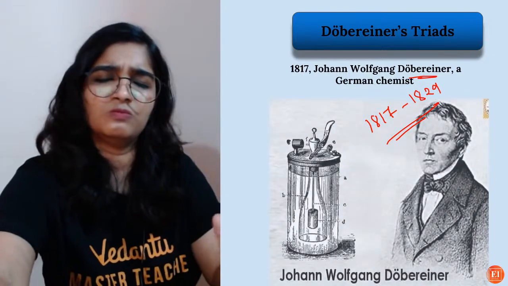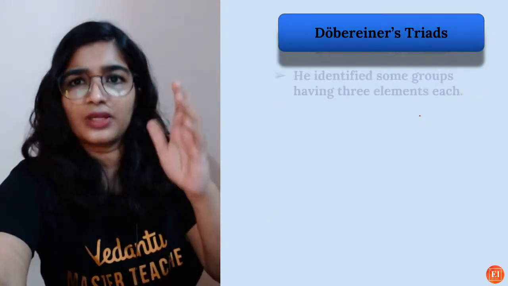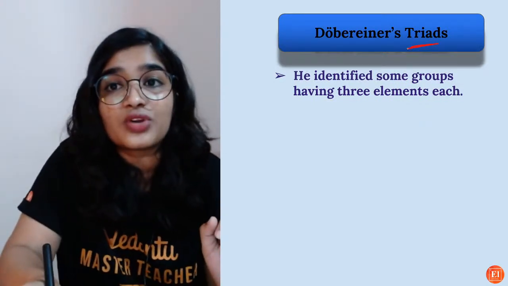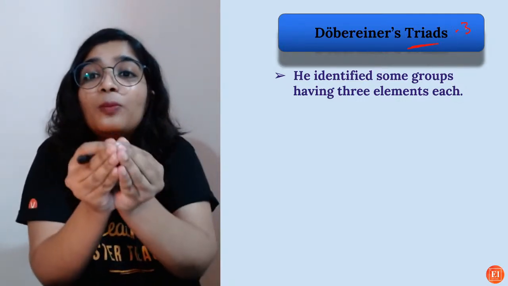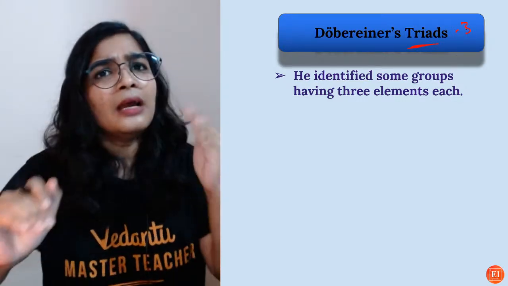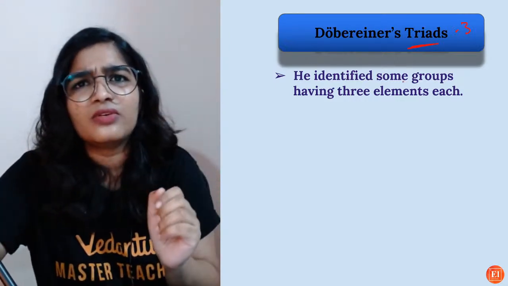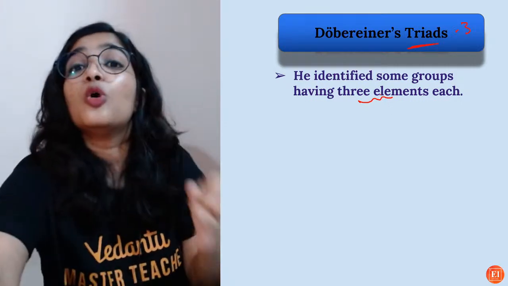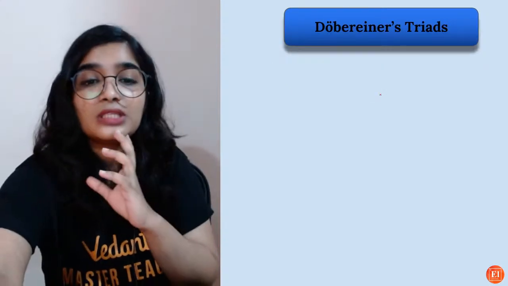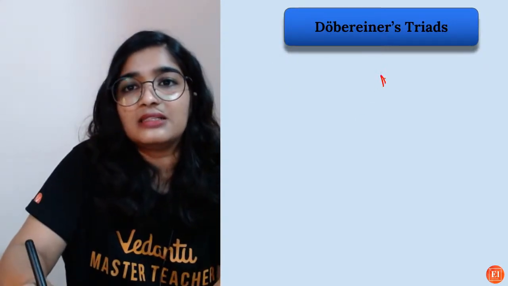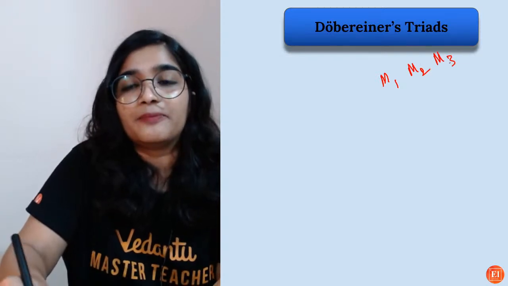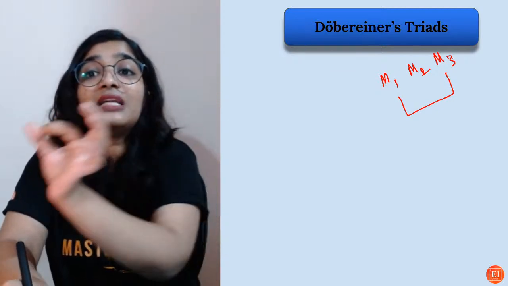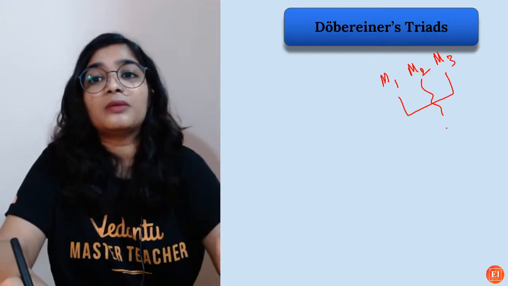What he did was, he identified some groups having 3 elements each, only 3 elements. That is the reason they are called triads. Tri means 3, right? But randomly you cannot put 3 elements together; there should be some similarities with respect to their properties. Let's consider elements M1, M2, M3. If you take the average of the atomic masses of M1 and M3, you will get the atomic mass of M2.